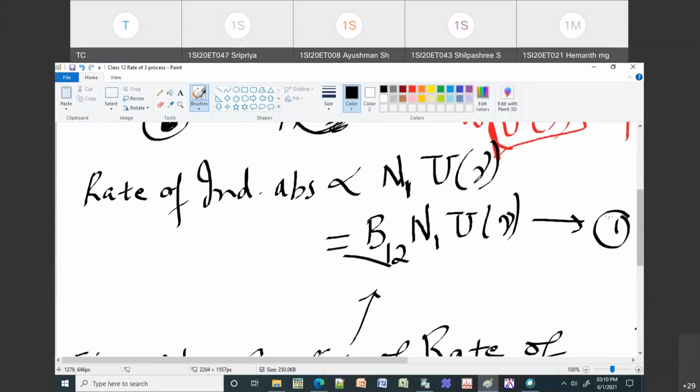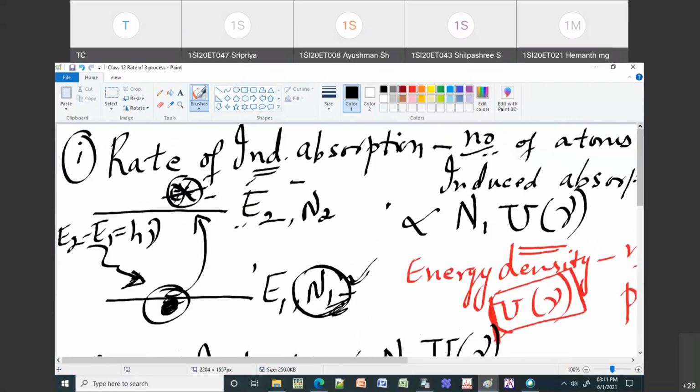The rate of induced absorption refers to the number of atoms undergoing induced absorption per second. Rate of spontaneous emission refers to the number of atoms undergoing spontaneous emission per second. And the last one is the rate of stimulated emission, which refers to the number of atoms undergoing stimulated emission per second. So these are the 3 rates that you need to remember.